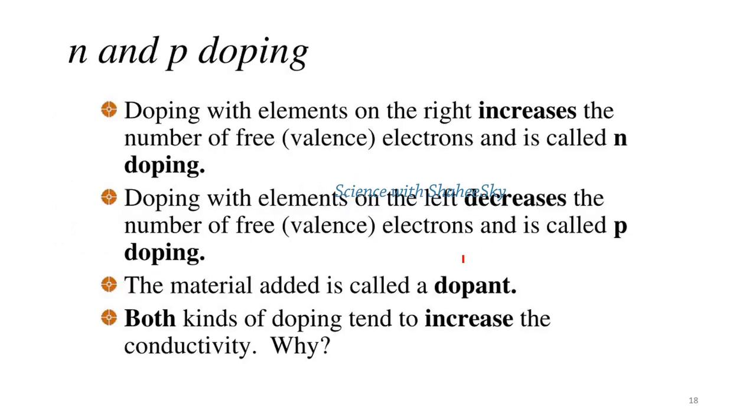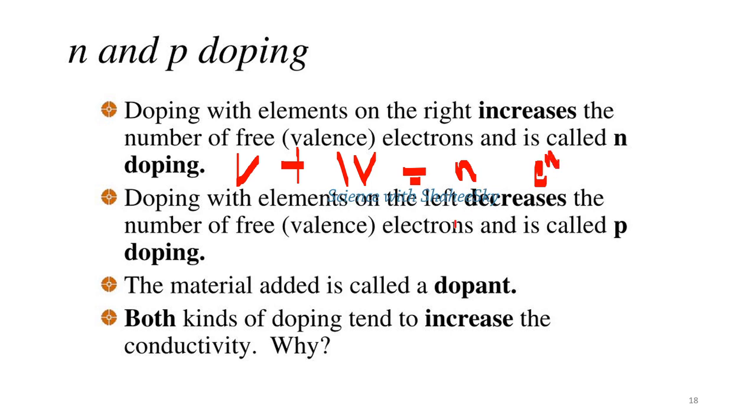There are two types of doping, as we came through in the explanation earlier: N type and P type doping. Doping with an element on the right increases the number of free electrons, which means if we add a pentavalent element to the pure tetravalent semiconducting element, that gives the N type, because extra free moving electrons can be found in that structure.